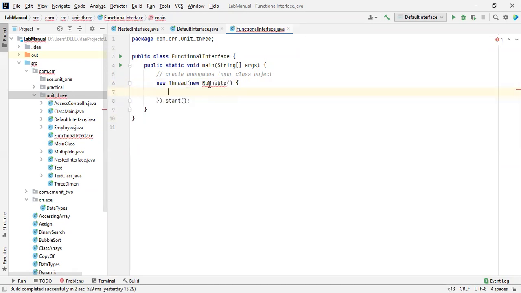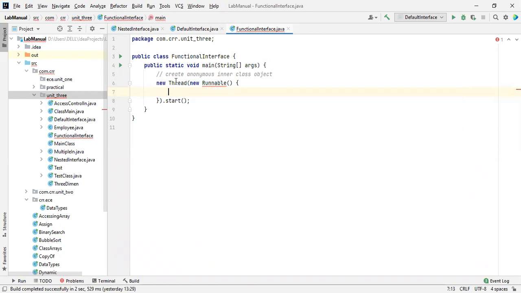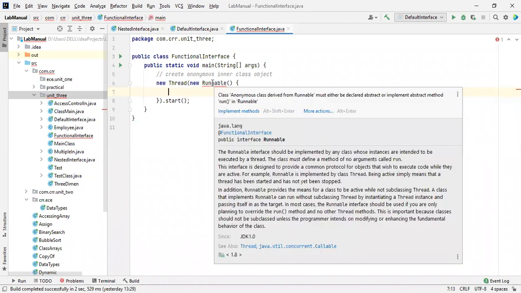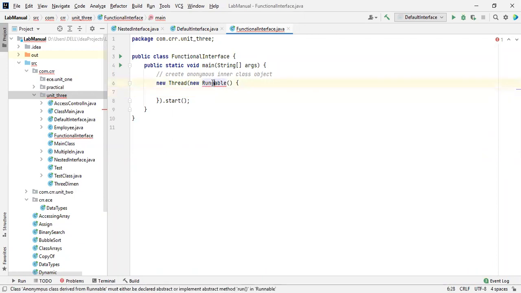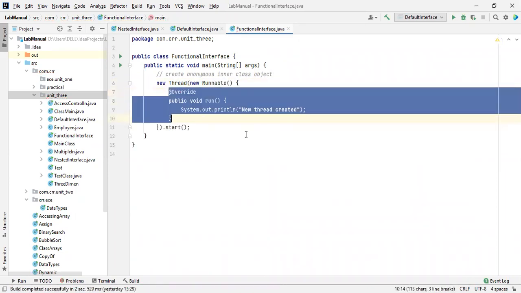What it is asking: Runnable is an interface, so we are using one more object inside the thread as a parameter. Runnable is a parameter we use inside a thread. This is also an object. If we use this, it asks us to implement, because this is an interface, so we use run. Okay, let me undo this one.